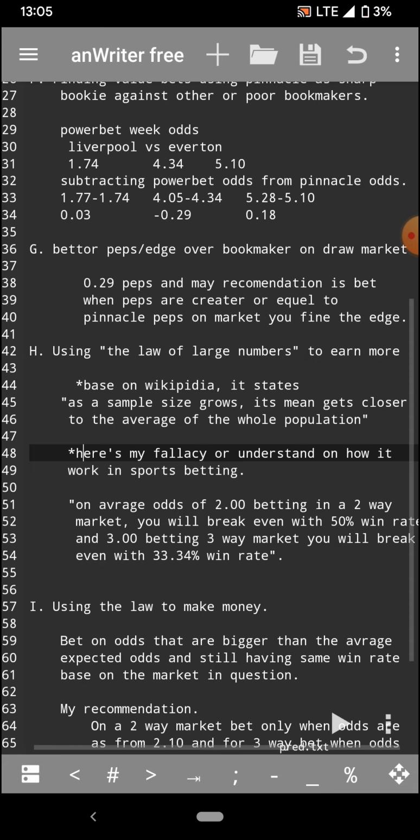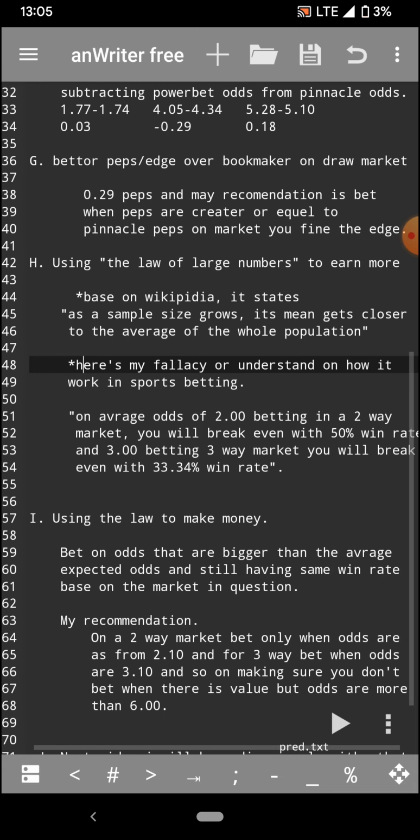And now, using the law to make money. So this is the most interesting part, where we need to apply the law in order to make money. It has been tested by me, proven, and a lot of professionals out there have also tested this law. Okay, so here is what I'm going to tell you. Bet on odds that are bigger than the average expected odds while still having the same win rate based on the market in question. So what I'm trying to say is to bet on odds that are bigger.